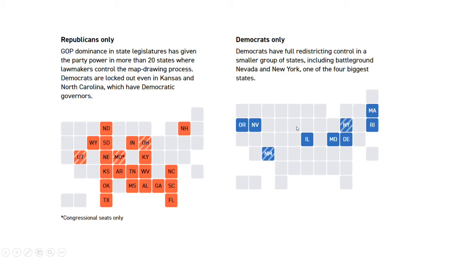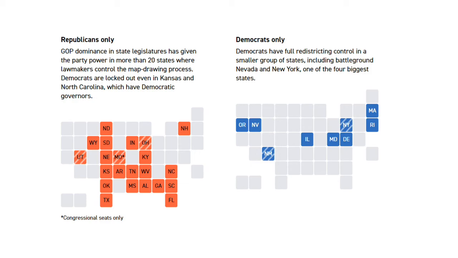But those were already safe Democratic states, and these states only have 1 to 3 Republican House members whatsoever, so their influence on redistricting really isn't that much. At most, it's only a solidification for the Democrats in these states. But for Republicans, only the drawing rights in battleground states will be able to let them hold on to these states.